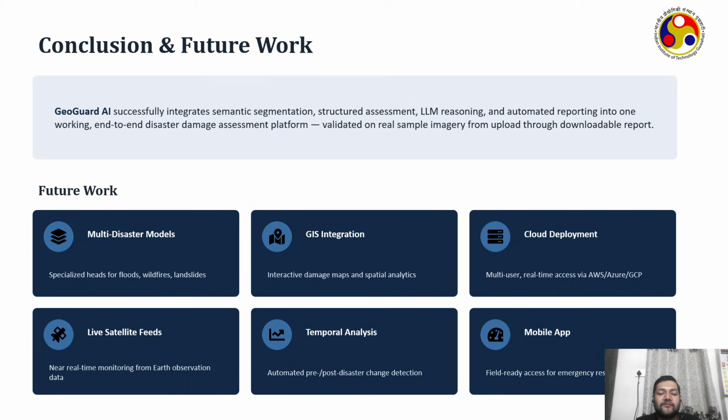Looking ahead, future work will include extending the system to additional disaster types, integrating geographic information systems, deploying the platform on cloud infrastructure, incorporating live satellite imagery, performing temporal change detection between pre-disaster and post-disaster imagery, and developing a mobile application for emergency responders.